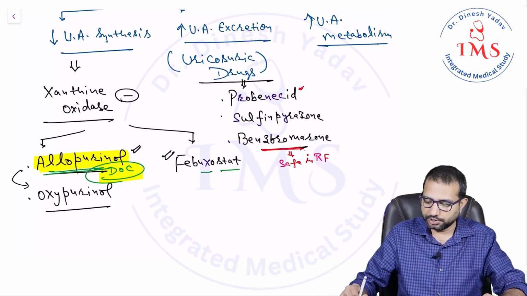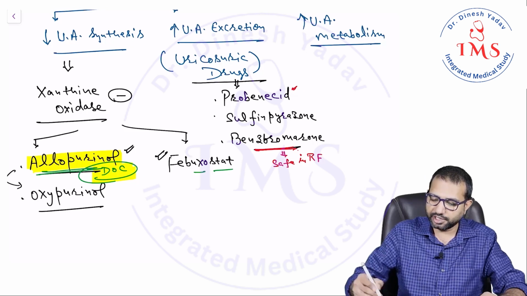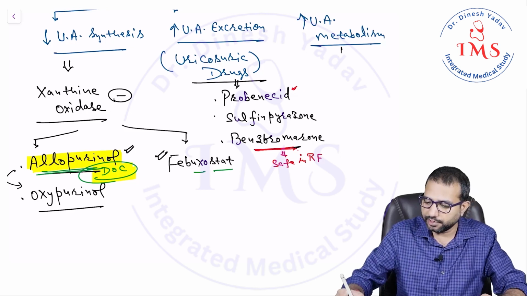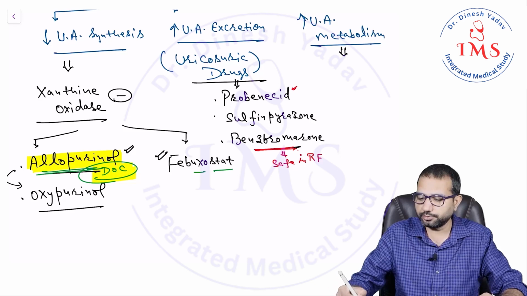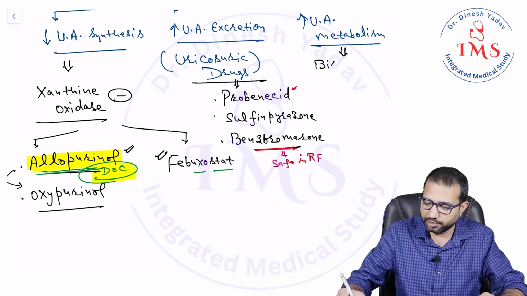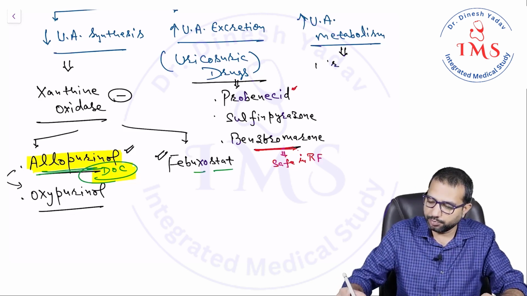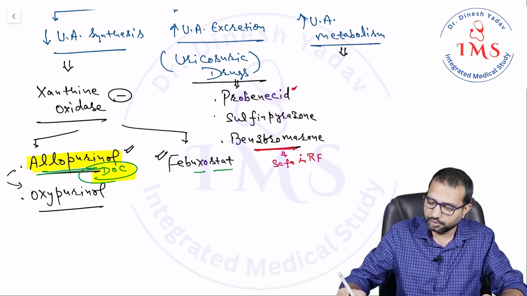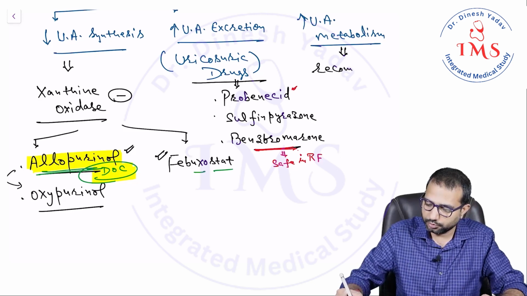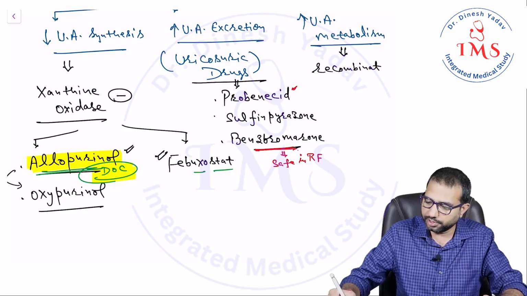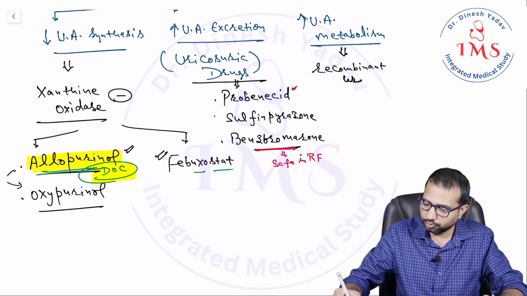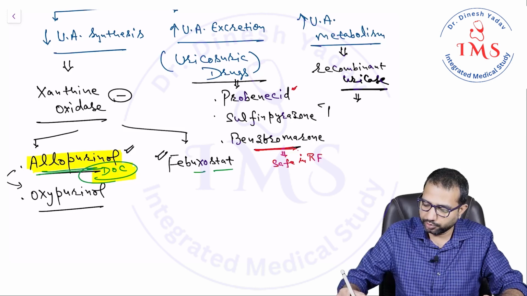Now, the drugs which increase uric acid metabolism. As I told you, we do not have any enzyme for uric acid metabolism, but the uricase enzyme has been used, a recombinant uricase enzyme. This drug is called rasburicase, and we also have pegloticase.